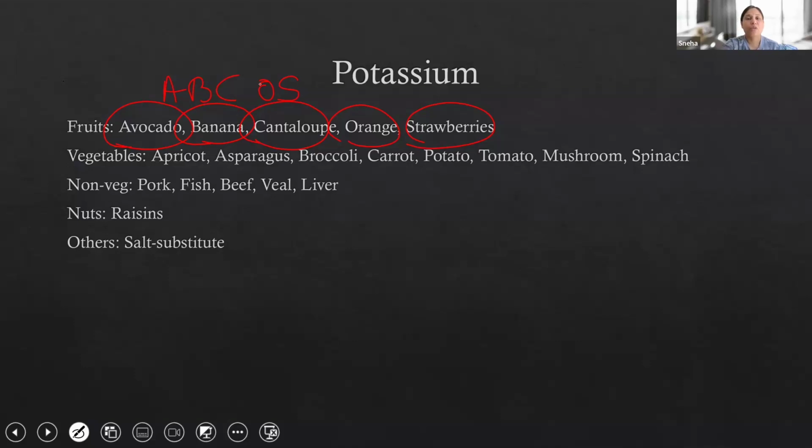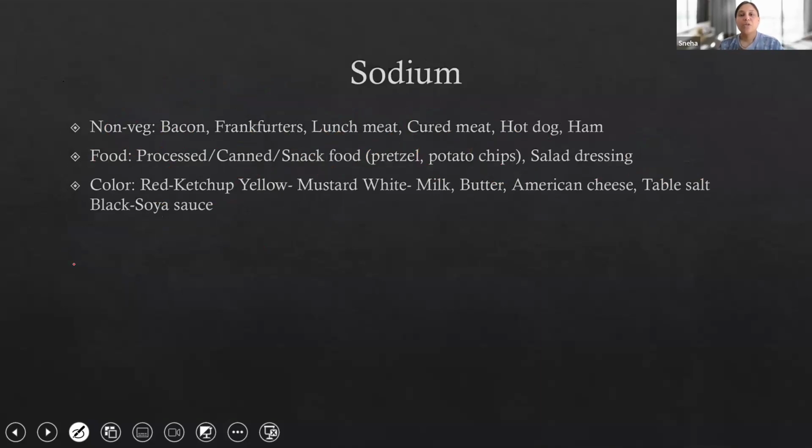What are the other vegetables? So vegetables: broccoli, asparagus, carrot, potato, tomato, spinach. These are the food items, vegetables that you need to remember. Okay, asparagus, broccoli, carrot, potato, tomato, and spinach. There are some non-vegetarian items too, nuts, raisin, and very important, salt substitute. If the patient has high blood pressure and is using salt substitute, you have to be mindful about high level of potassium in salt substitute. Okay, so A, B, C, O, S, then asparagus, broccoli, carrot, potato, tomato, and spinach. These are the potassium-rich food items.